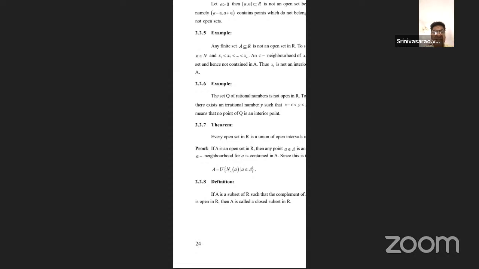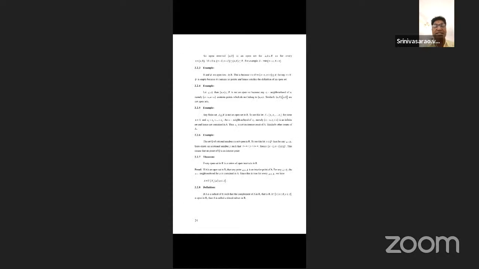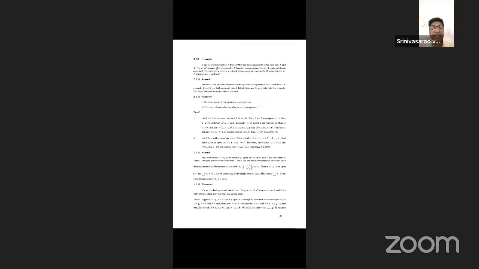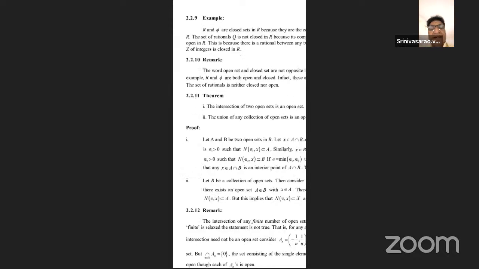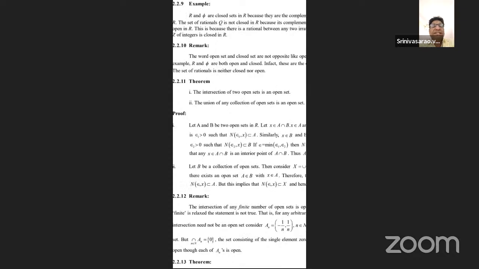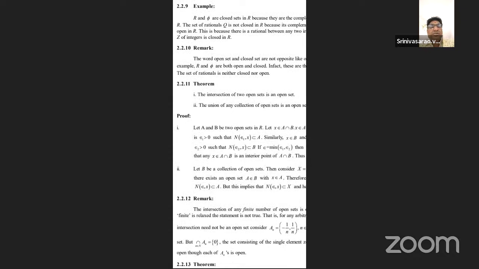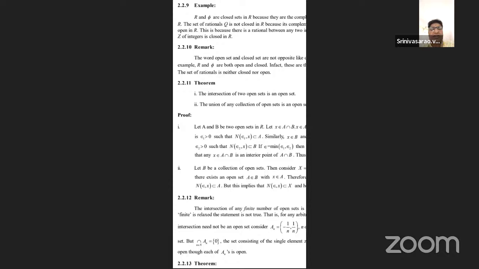What is a closed subset? 2.2.8 is the simple definition, that is not necessary here. Students, listen carefully. 2.2.11, this theorem is very important. The complement of an open set is called a closed set. If the complement of a set is open, then that set is called a closed set.